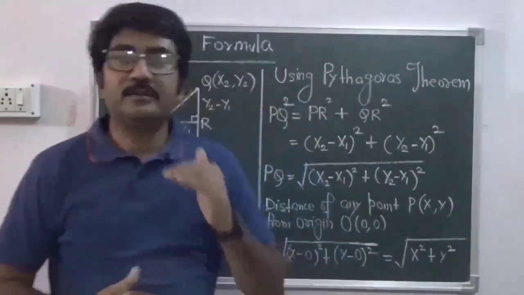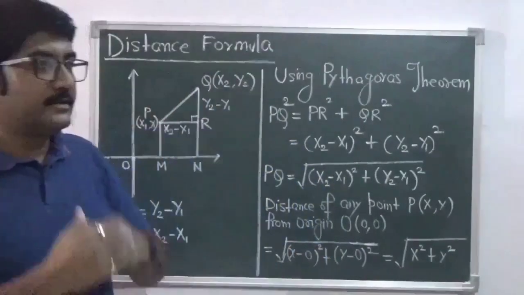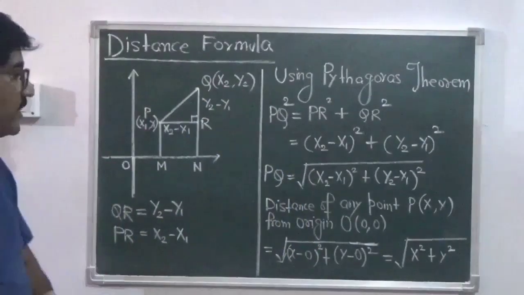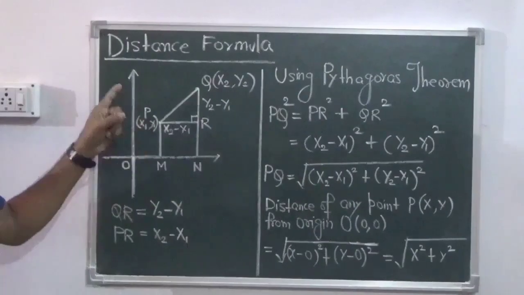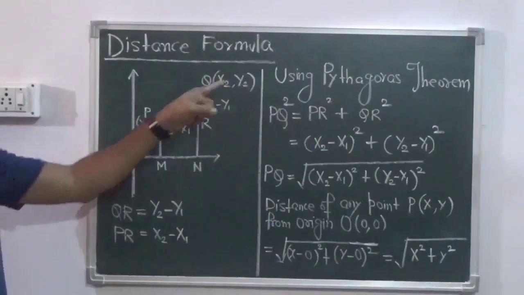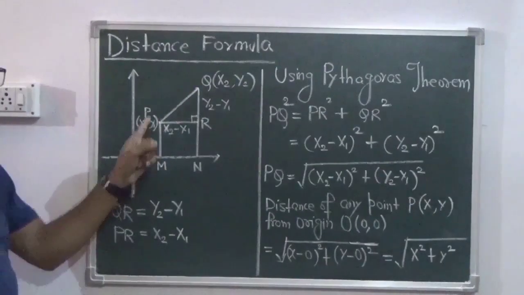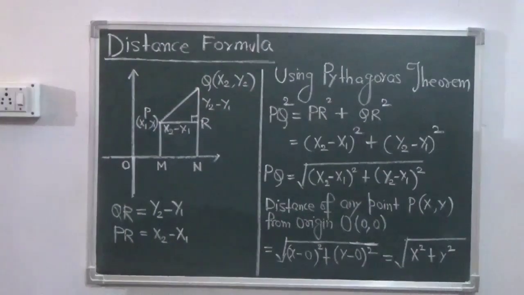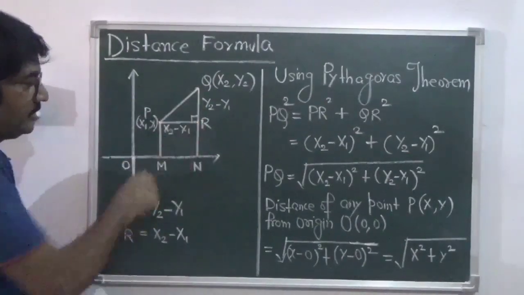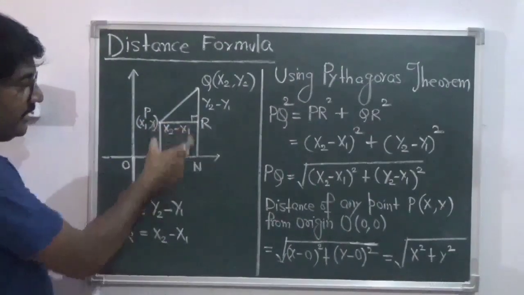In geometry, we find the distance between 2 points by using a scale. But in coordinate geometry, we find the distance between 2 points by using a formula which is known as the distance formula. So here, P(x1, y1) is any point in the first quadrant. Similarly, Q(x2, y2) is another point in the first quadrant. And here we need to find the distance PQ, that is the distance between the points P and Q. Now what we do is, we draw a perpendicular PM on the x-axis. Similarly, QN on the x-axis. We join PR. Then PR and MN are equal.